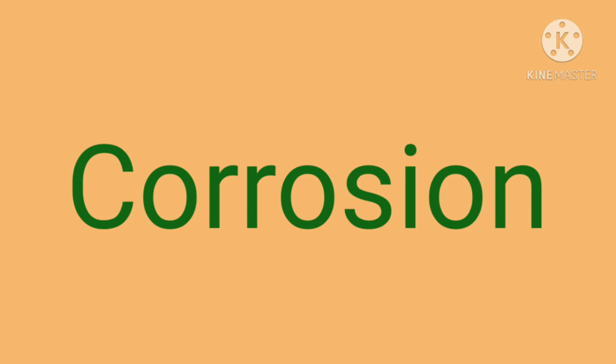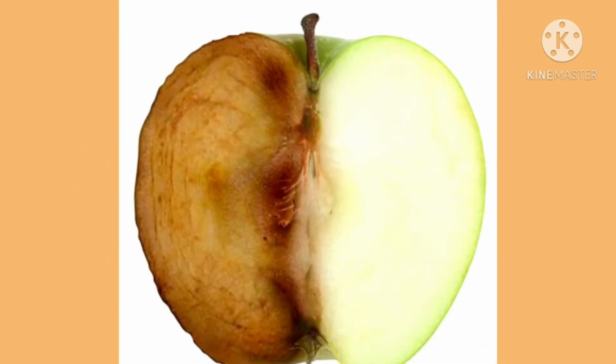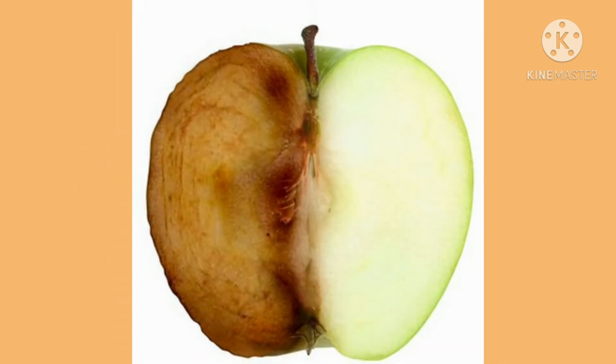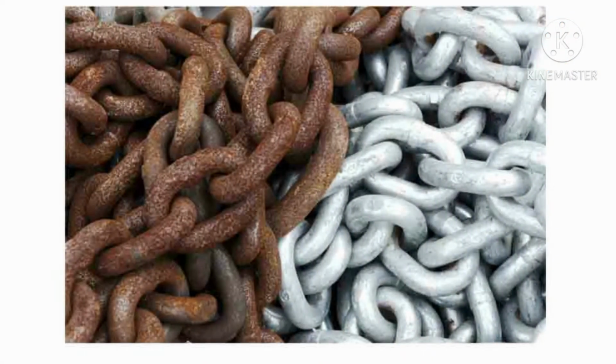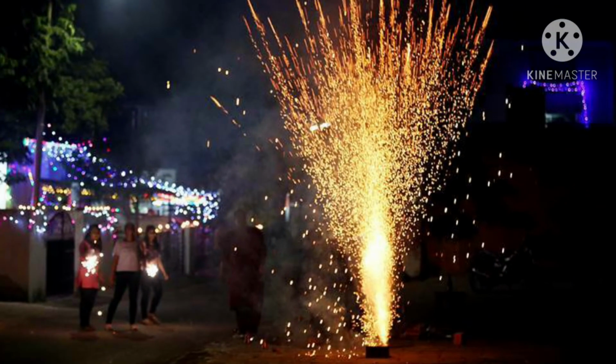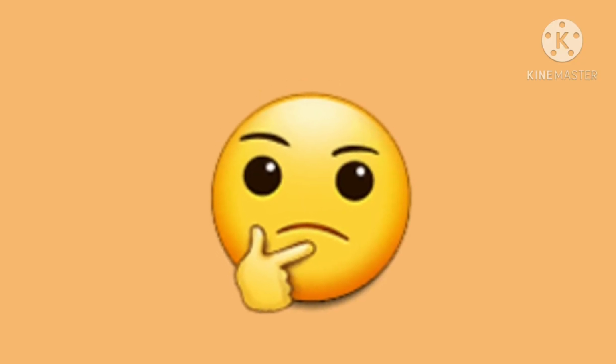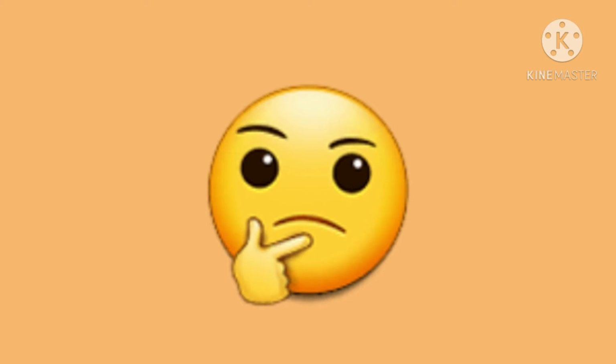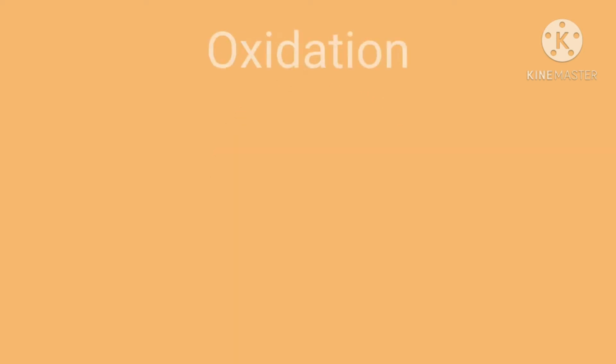You must have observed that the freshly cut apple turns brown after some time. The shining iron particles gradually become reddish brown when left over for some time. Burning of crackers produce dazzling light with white fumes. How do these changes occur? They are all the examples of a process called oxidation.